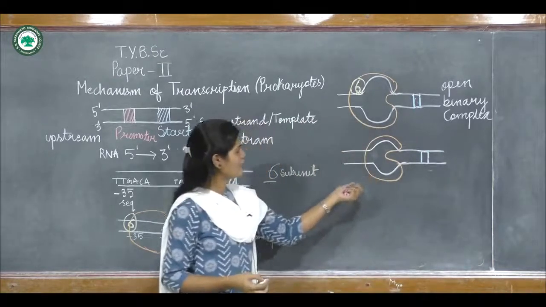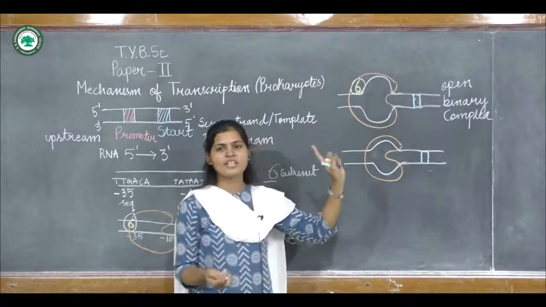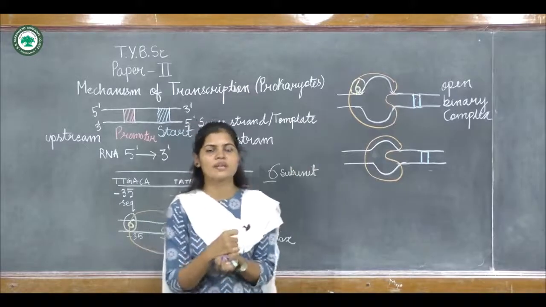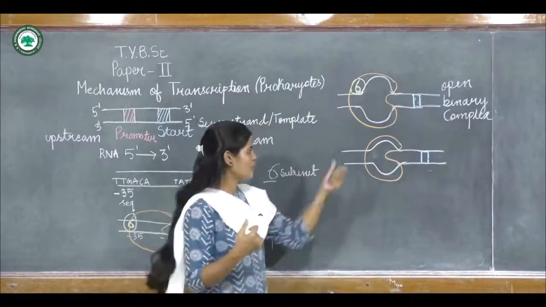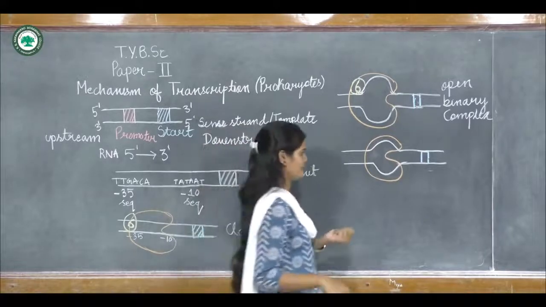So now what happened, this sigma factor is dissociated from this complex, from the sigma subunit. It has dissociated from this complex and now it has changed into a ternary complex.